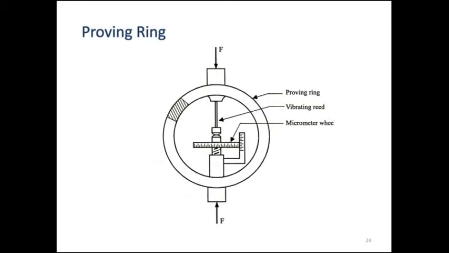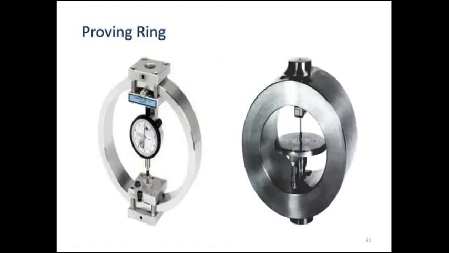And let us see the proving ring. Another instrument used to measure force is the proving ring. A proving ring consists of a circular ring, a vibrating reed, and a micrometer wheel to measure the readings.